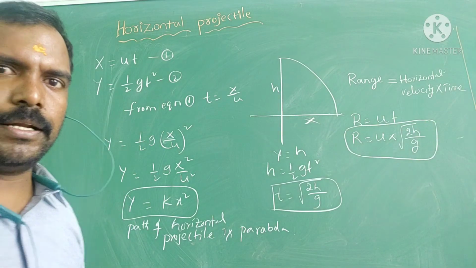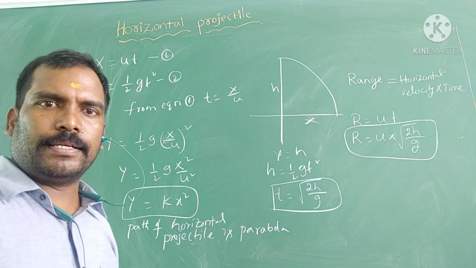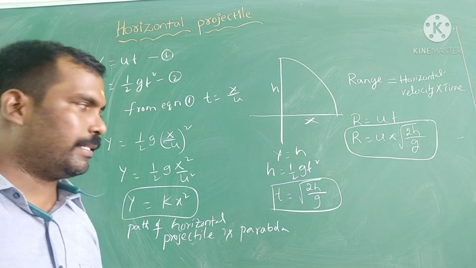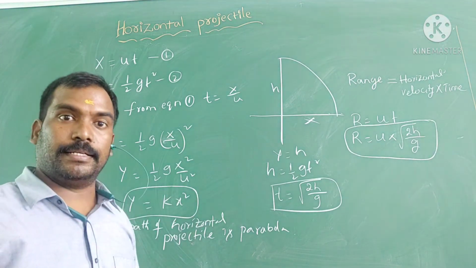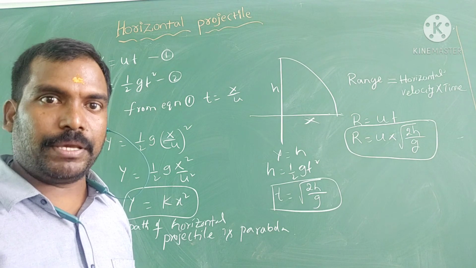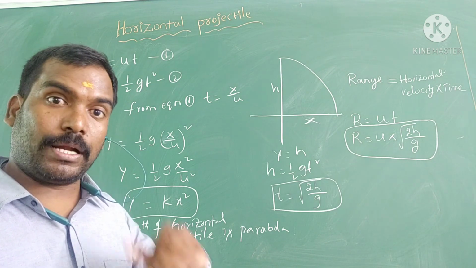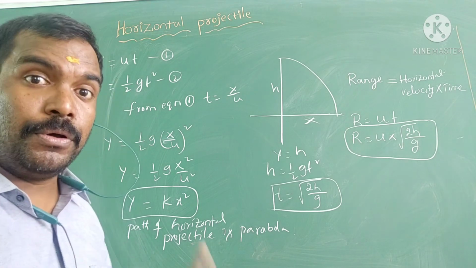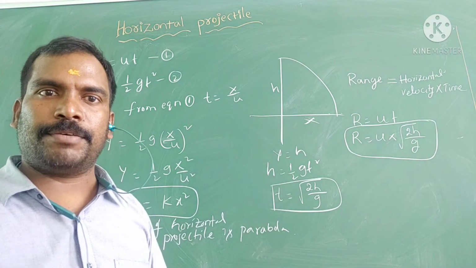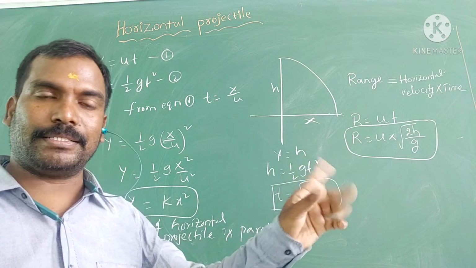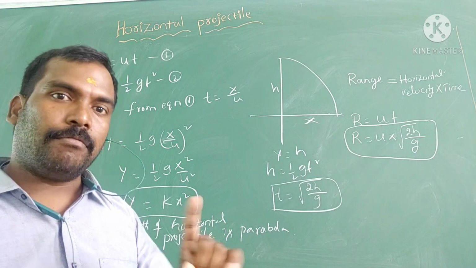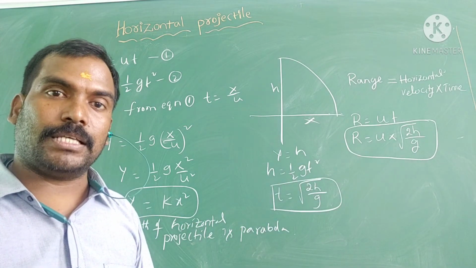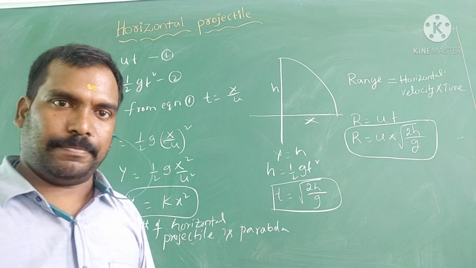Here in this horizontal projectile, what parameters are there? First parameter, as I already said, is initial velocity u, making 0 angle with the horizontal. That's why we call it a horizontal projectile. And initial vertical velocity is 0, but after time t vertical velocity is equal to gt. As time increases, vertical velocity increases. Finally the velocity vector is ui plus gt j.